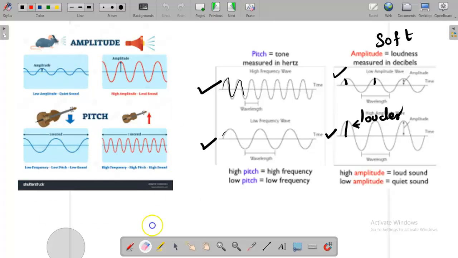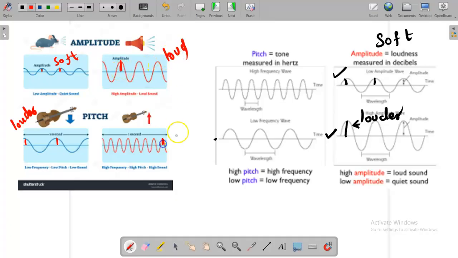Some more examples. You can check the amplitude is shorter here, so it is a soft sound. The amplitude is longer, so it is louder. And the amplitude is more here, so it is loud. Amplitude, the height is small, so it is soft.